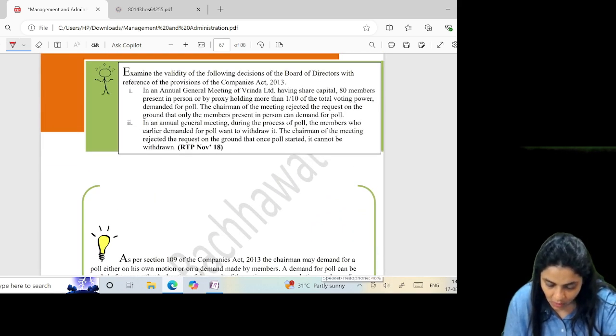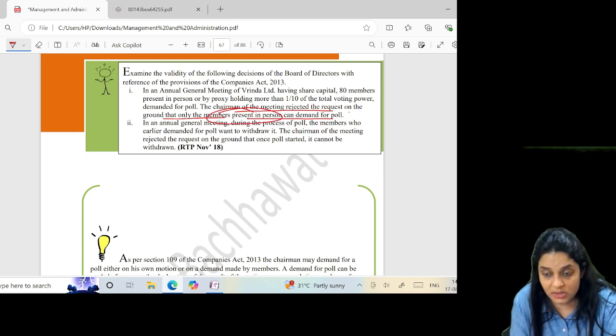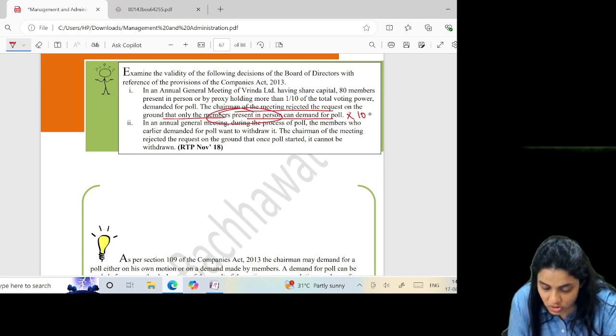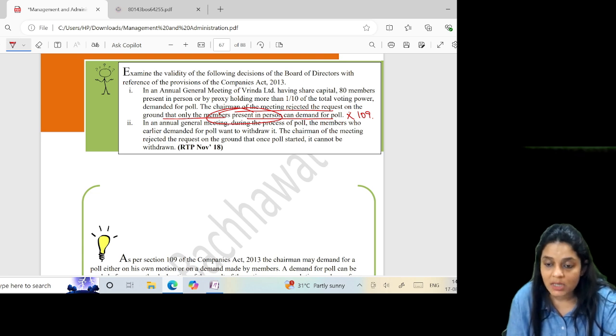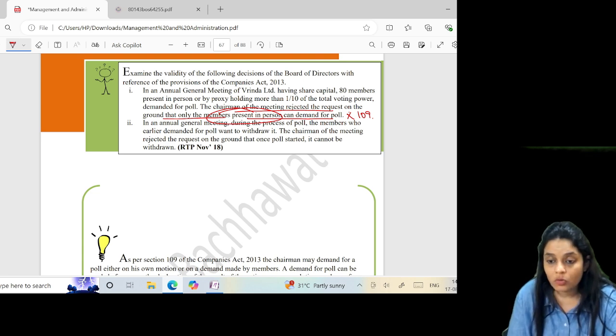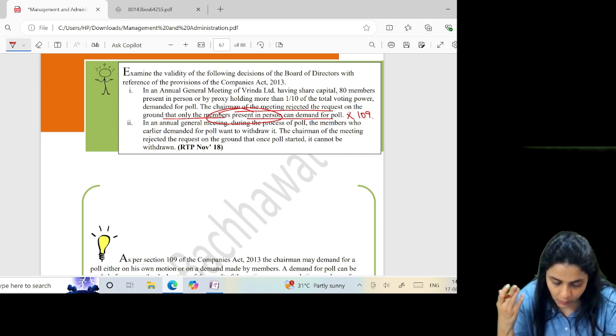In an AGM of Vrinda Limited having a share capital, 80 members present in person holding more than the chairman of the meeting rejected the request on the ground that only the members present in person can. This is wrong because section 109 allows the member proxy to also demand for a poll. And if they demand for a poll, it's valid.